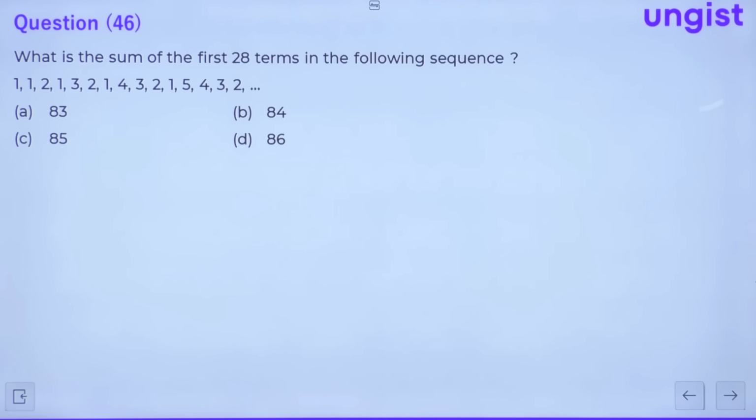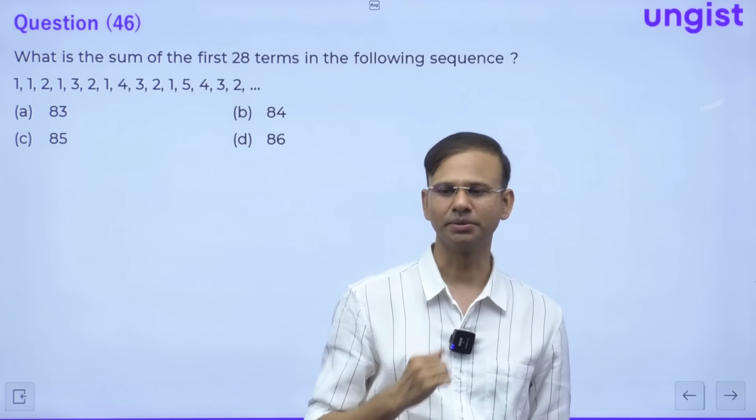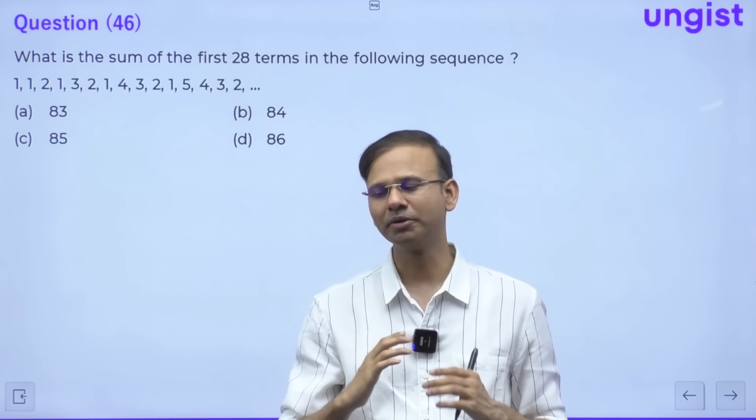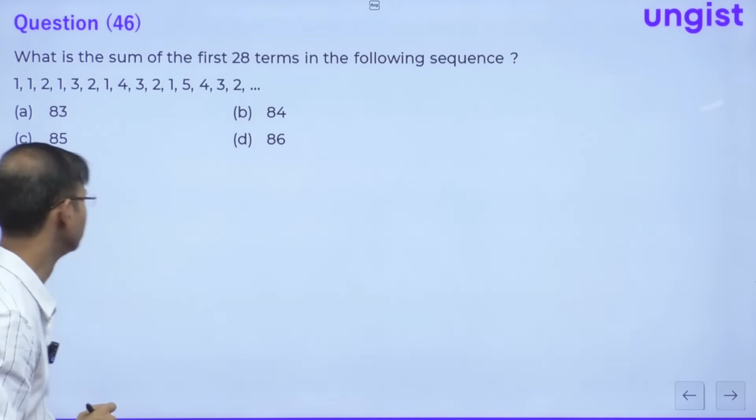Question number 46. See, guys, this question is based upon the summation concept, right? Provided you should be able to identify this. I'll show you how.